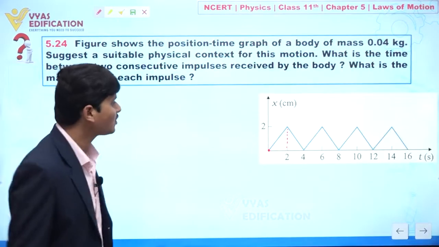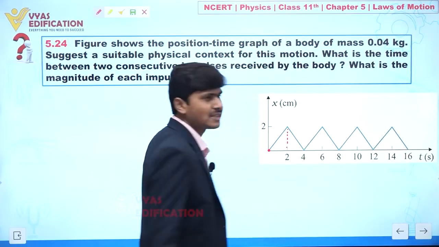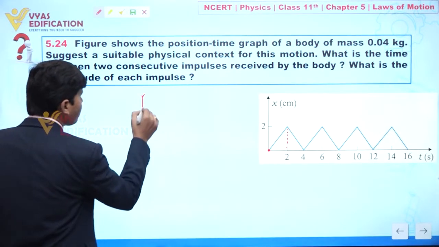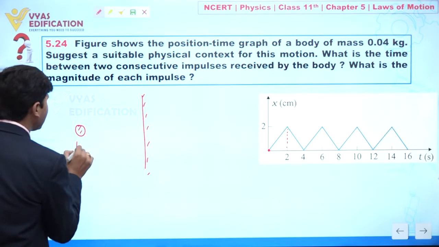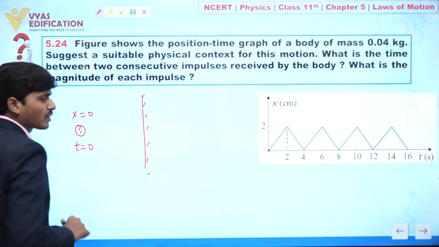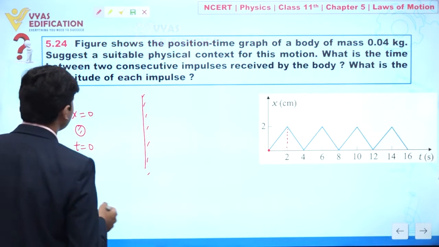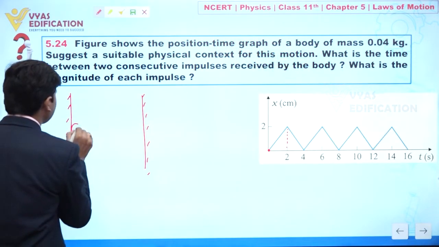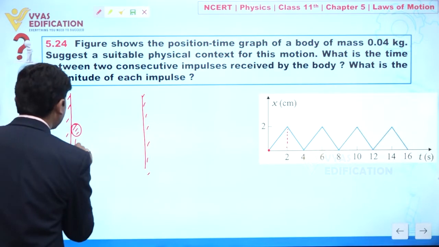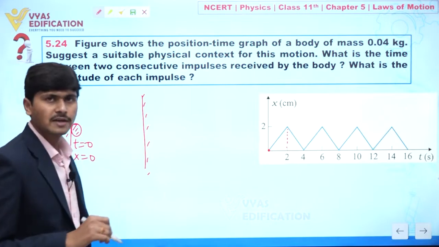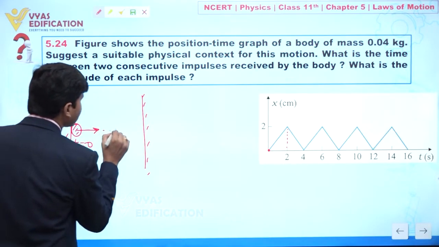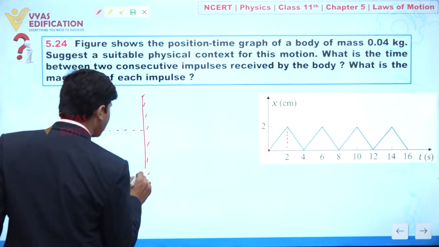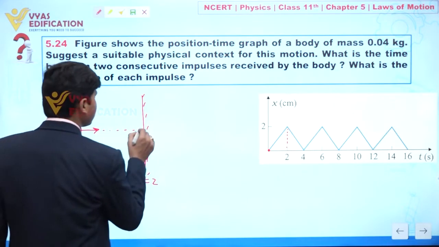But what will happen at t equal to 2 seconds? Again, position is decreasing. Let's suppose this is a wall, and at t equal to 0 the particle is at x equal to 0. Let's suppose I am also taking one more wall, and a ball starts from here at time t equal to 0 with x equal to 0. So this ball is going in this direction, and at time t equal to 2 seconds, this ball strikes this wall.